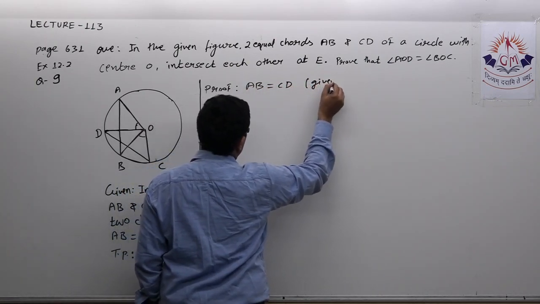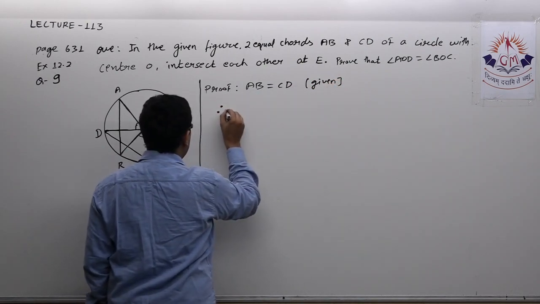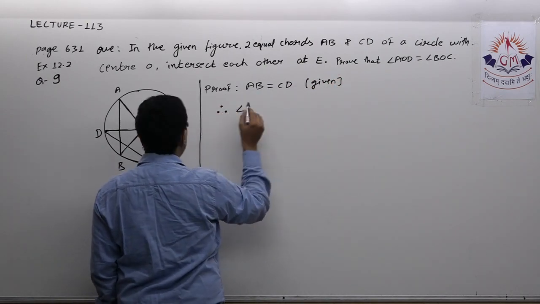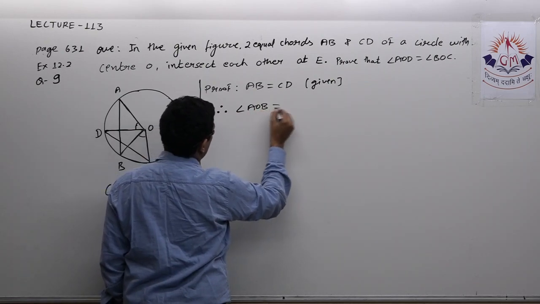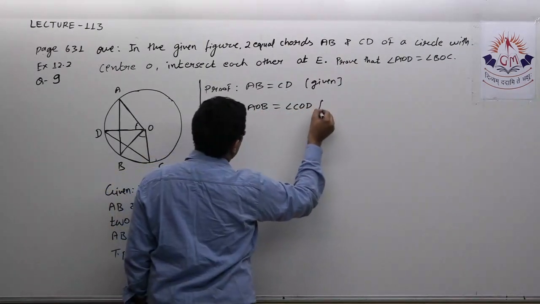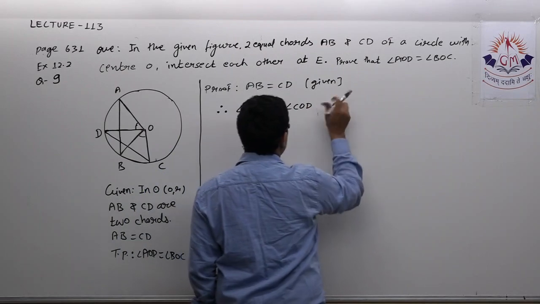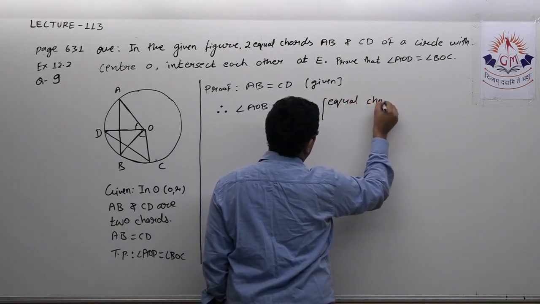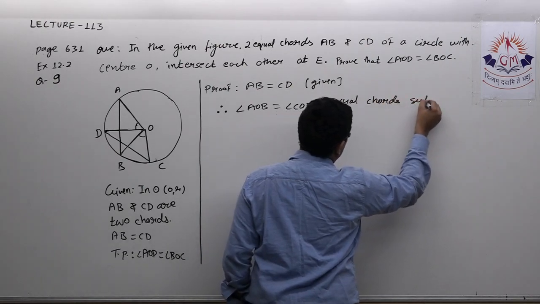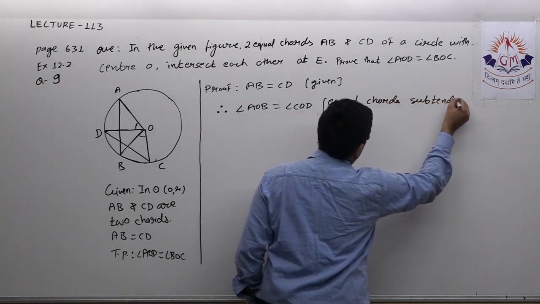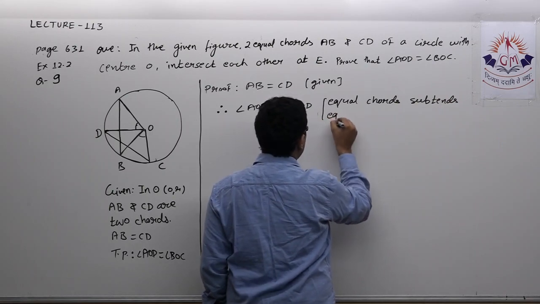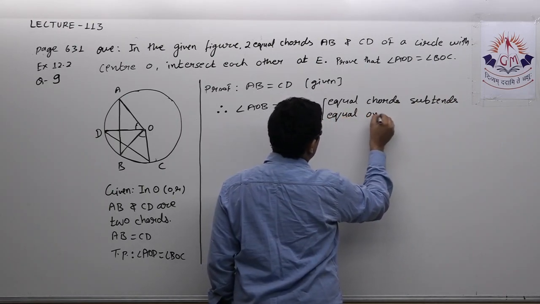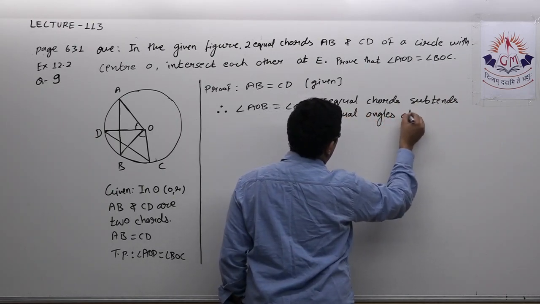It is given, and therefore I can write angle AOB is equal to angle COD. Reason: equal chords subtend equal angles at the center.